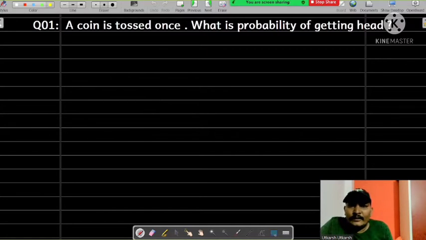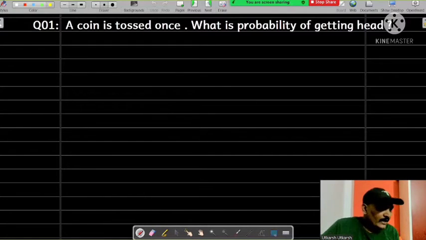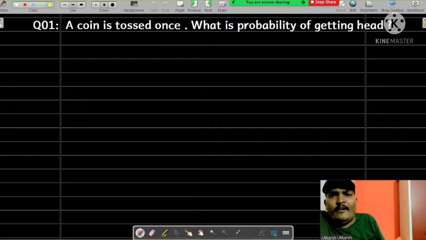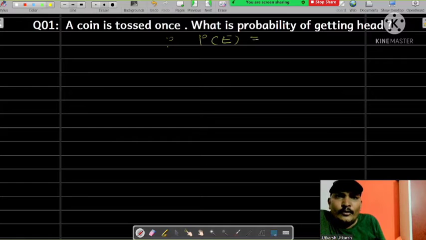Now see, now we will do questions based on probability. A coin is tossed, what is the probability of getting head? First we will write the formula of probability. P(E) equals NE upon NS.